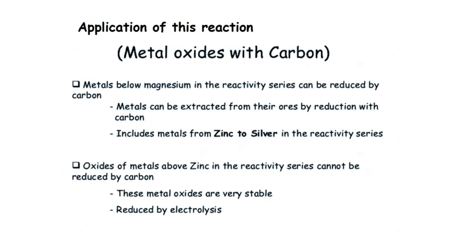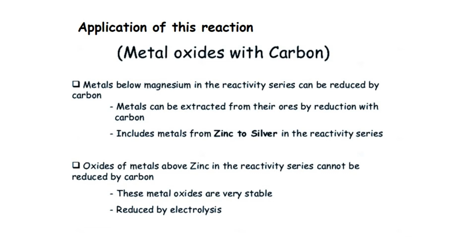So this reaction, metal oxides with carbon, we can make use of in different fields. Metals can be extracted from their ores by reduction with carbon. That includes metals from zinc to silver. The metals above zinc in the reactivity series cannot be reduced by carbon. These are very stable. They can only be separated by electrolysis.